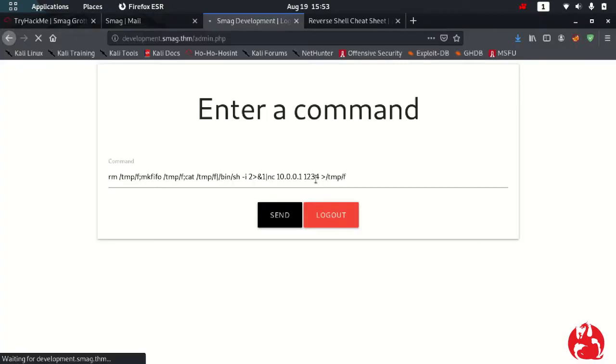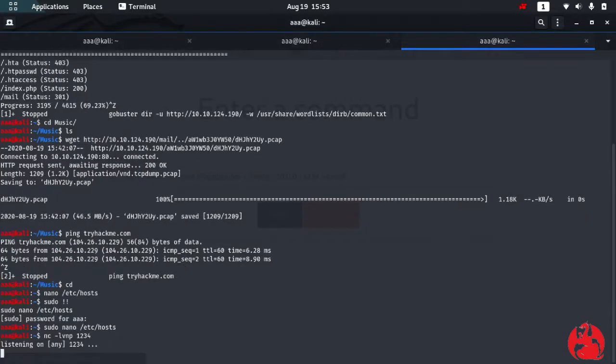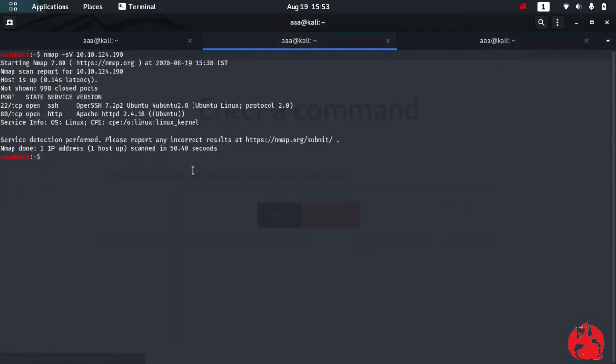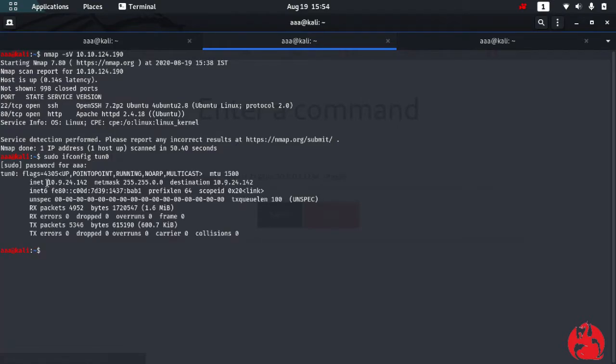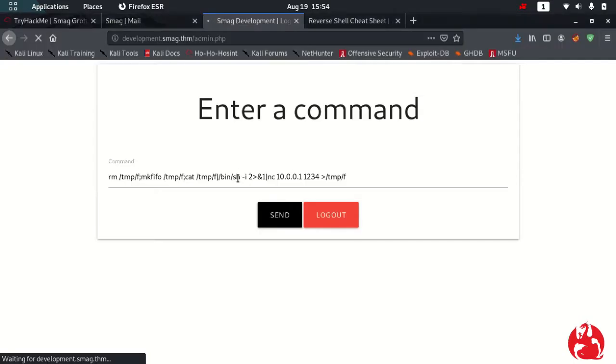Which port is it? 1234. Now I'm listening, and I also need to type sudo ifconfig. So this is my public IP. I'm copying and pasting this IP so that it connects back to me, and I've put a netcat listener.